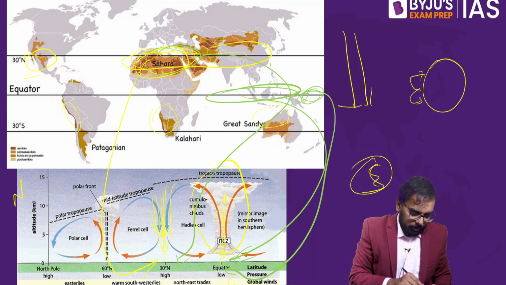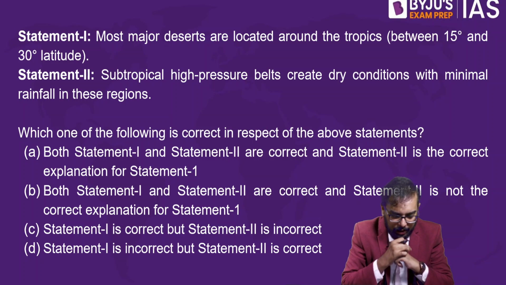Statement number 2: the subtropical high pressure belt creates dry conditions with minimal rainfall. Is it true? Subtropical high pressure.